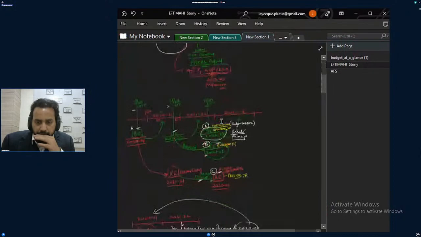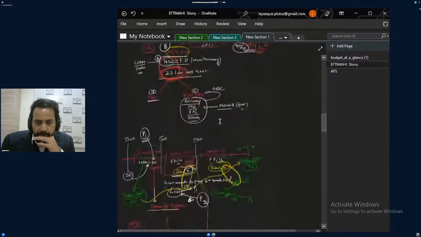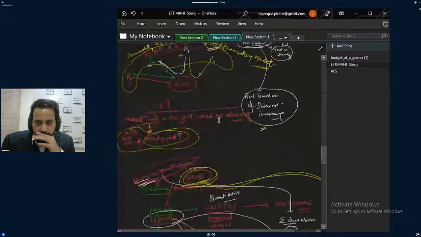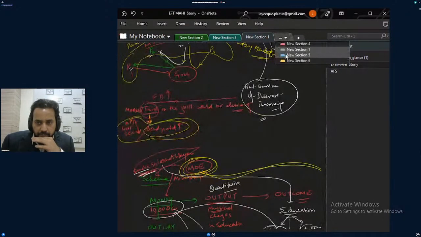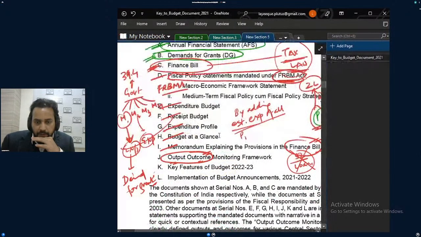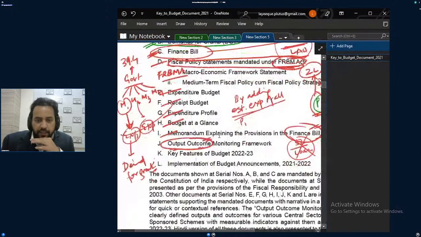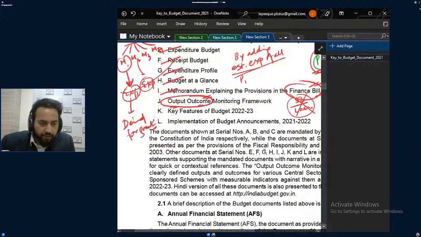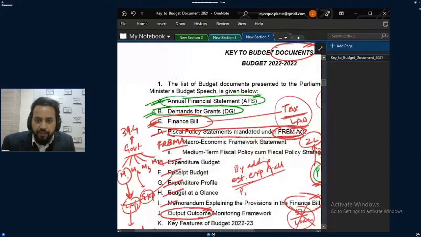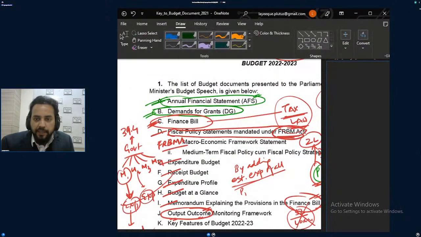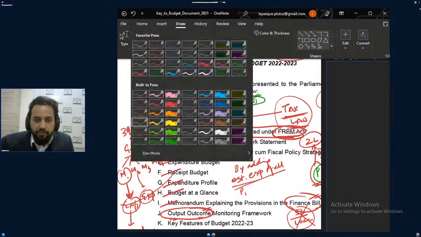Yeah, you got this much, everybody? So these are different. Apart from these, budget is a resolution, no? But one act is also passed. Which one is the act? Finance bill is an act. Got the point? Finance bill is a related act of the budget. You can say like this.